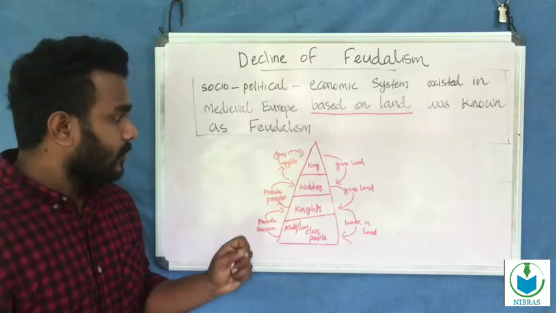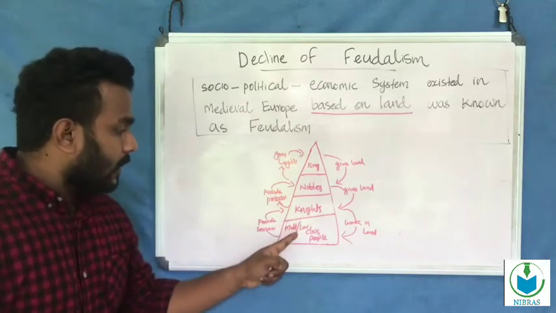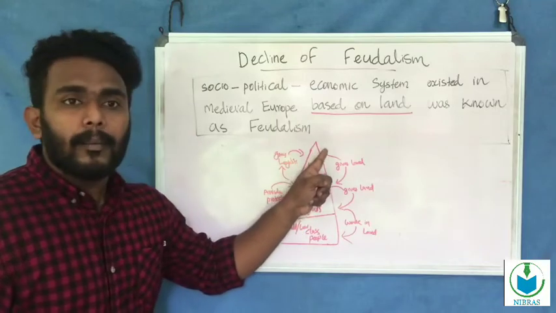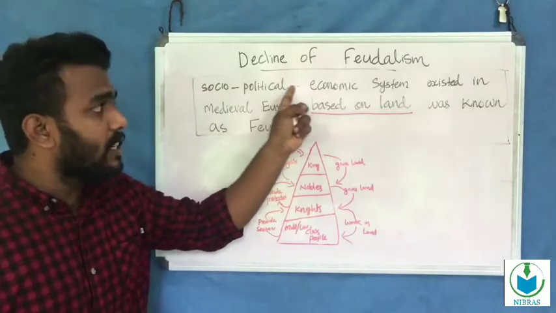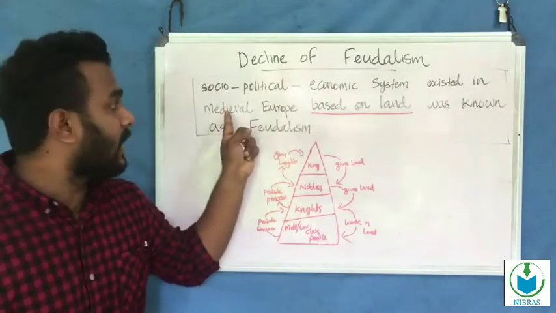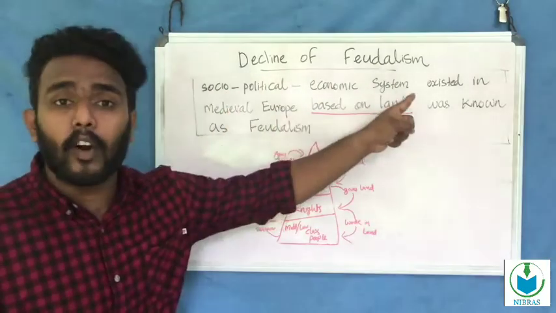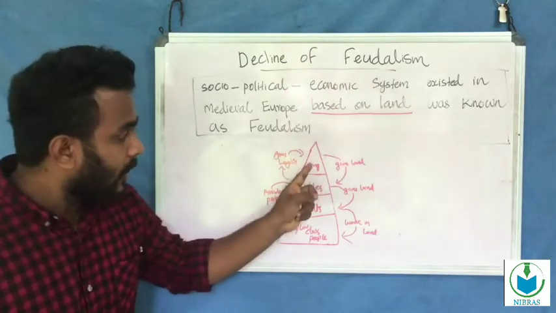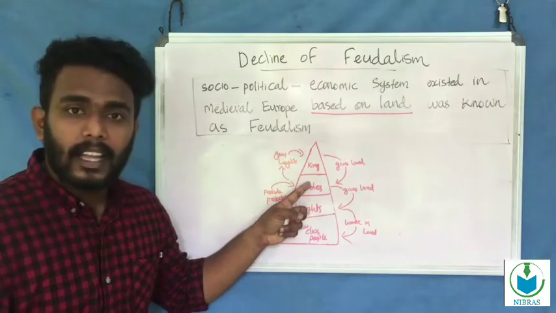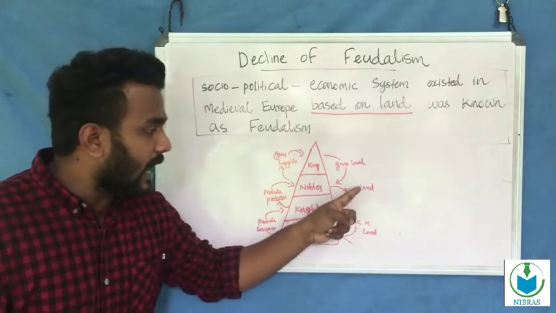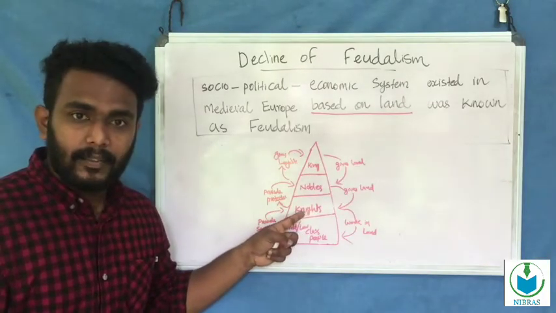The definition: it was the socio-political economic system in medieval Europe, based on land. So the king gave land to the nobles, and the nobles also gave land to the knights.